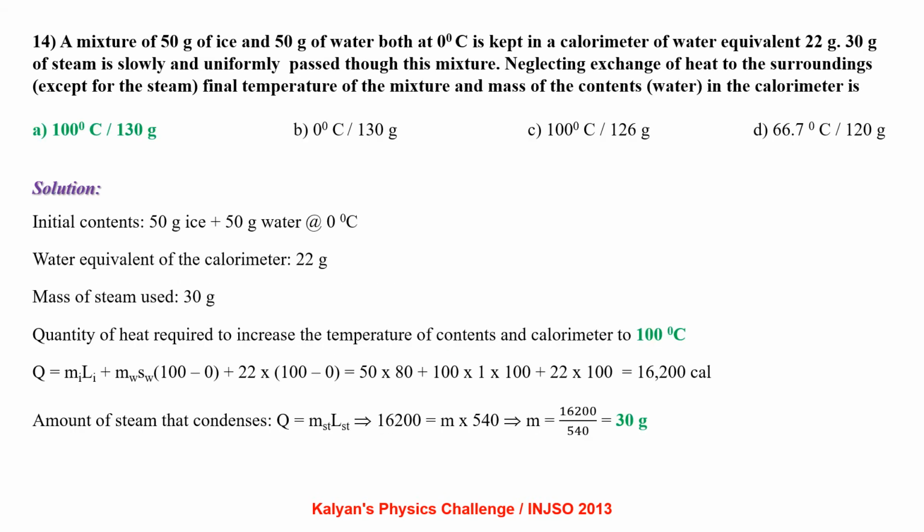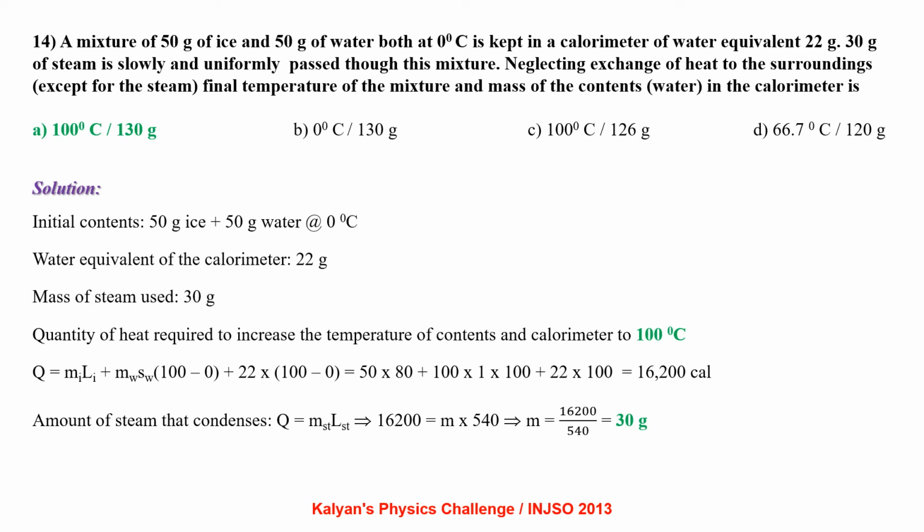A mixture of 50 gram of ice and 50 gram of water, both at 0 degree centigrade, is kept in a calorimeter of water equivalent to 22 gram. 30 gram of steam is slowly and uniformly passed through this mixture, neglecting exchange of heat to the surroundings. Final temperature of the mixture and mass of the contents in the calorimeter is.